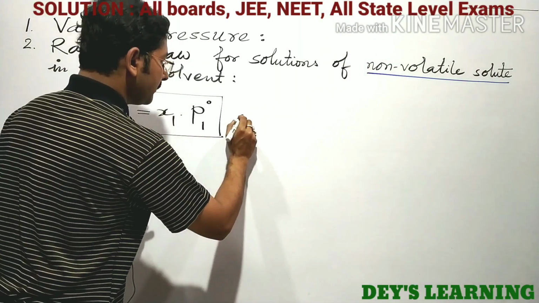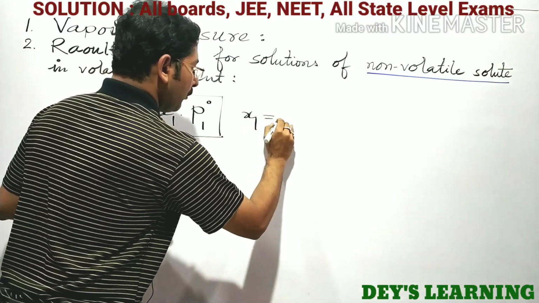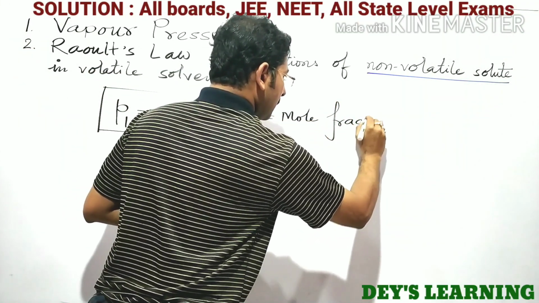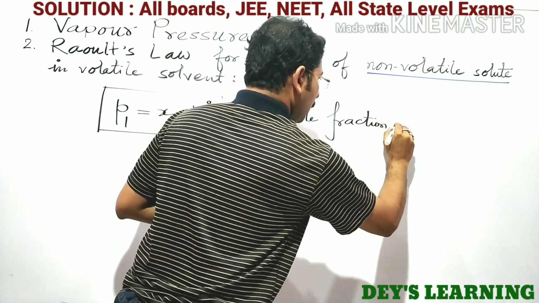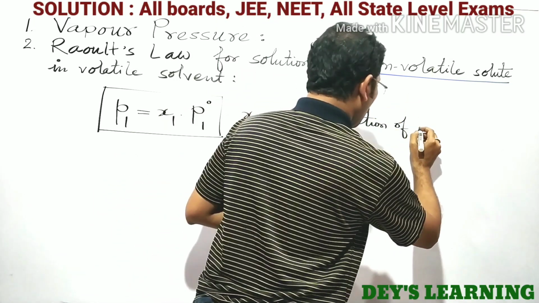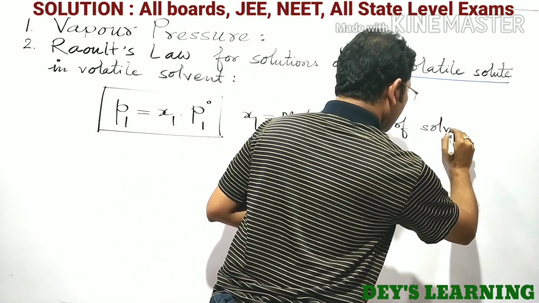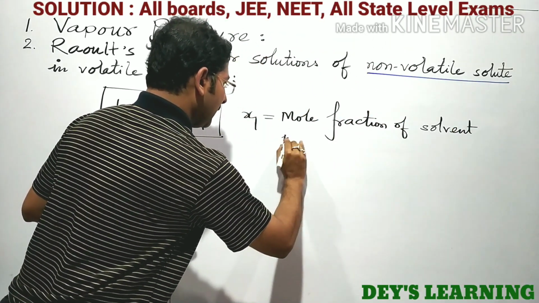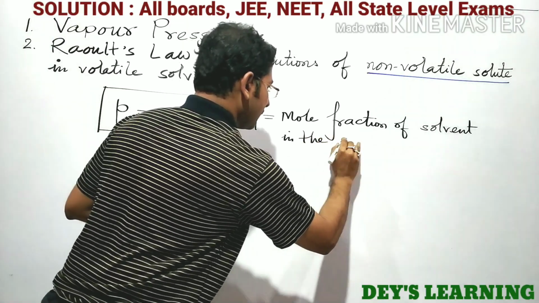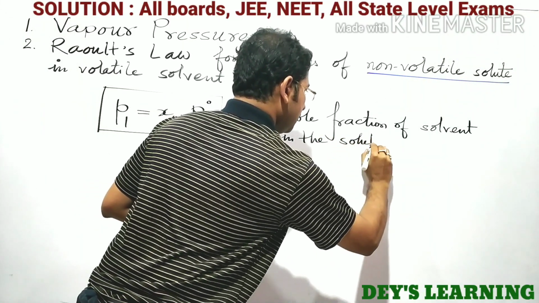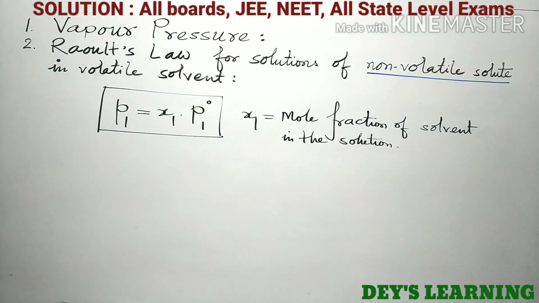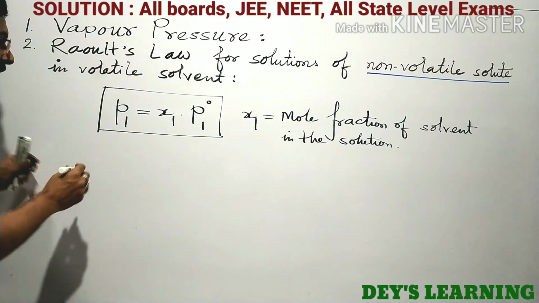What is x1? x1 is the mole fraction of solvent in the solution.